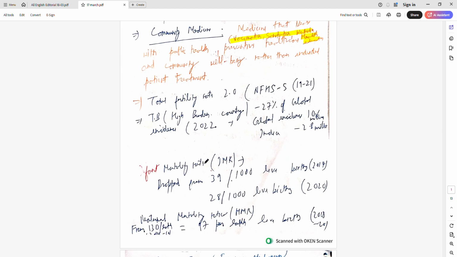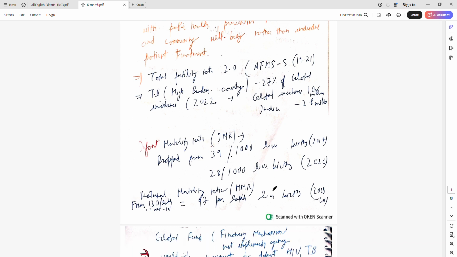Infant mortality rate. So, what is infant mortality rate? It is the death of a child before attaining the age of 1. It is per 1,000 live births. And it has dropped significantly from 2014 to 2023, from 39 to 28, but still it is higher than the WHO target. WHO, I think it's 22 or 23.